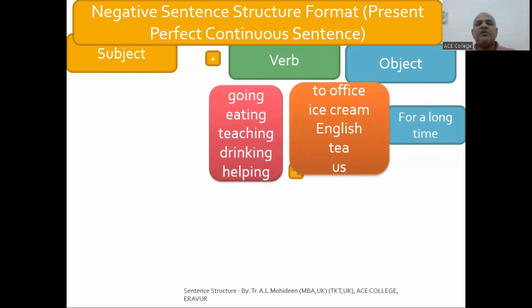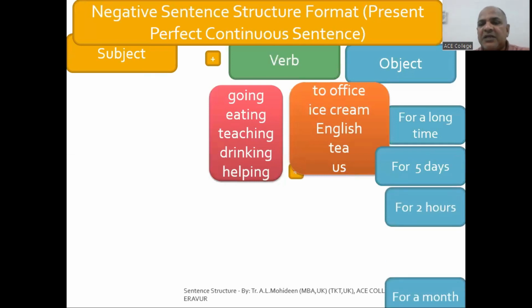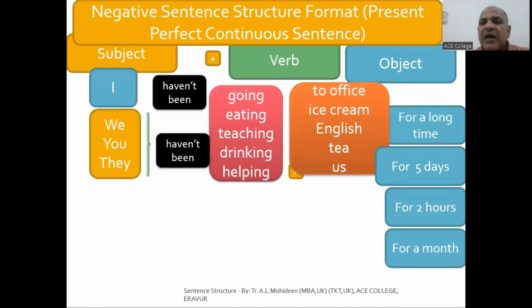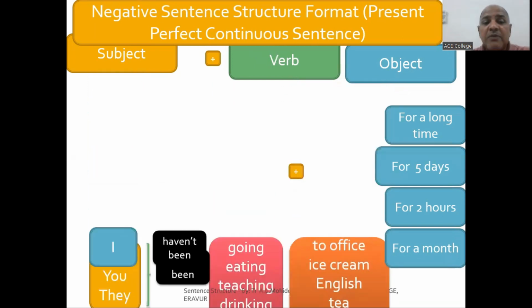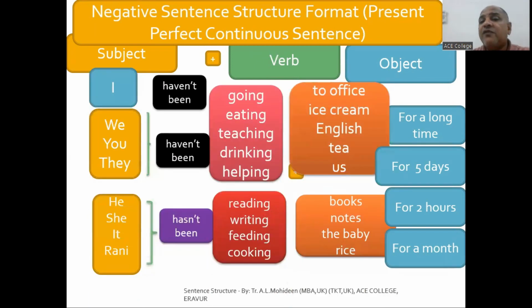And now you have to go for perfect continuous. You have to remember perfect continuous tense is like a continuous but long term. You are using the third form, but with have been, has been. For negative form, have not been, has not been. We discussed this one.